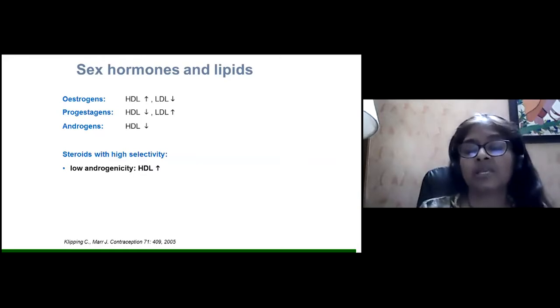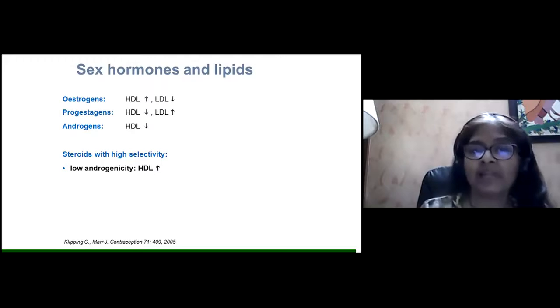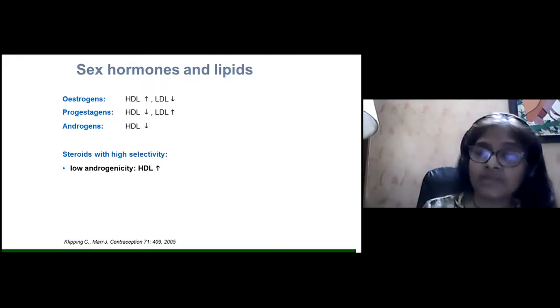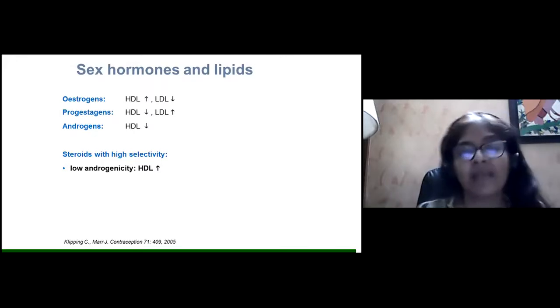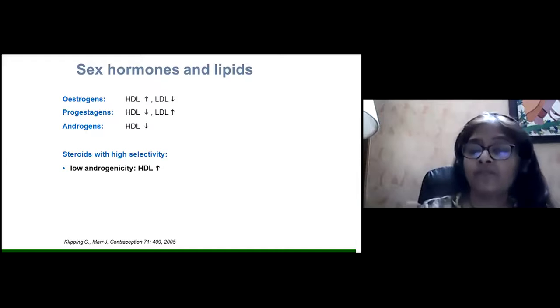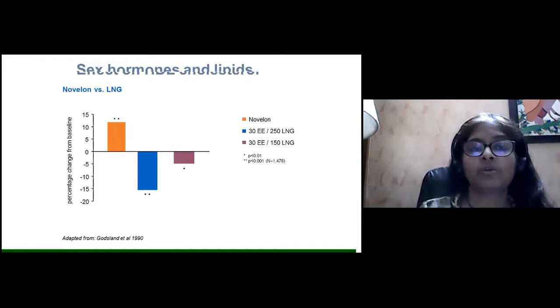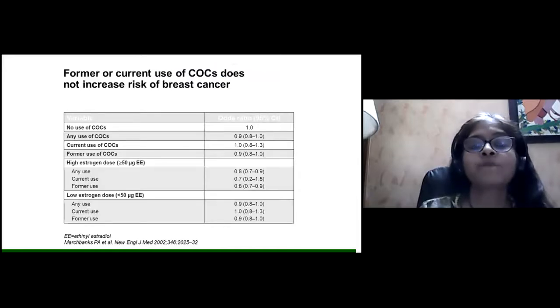Estrogen causes increased HDL and reduction in LDL. Progesterone has the reverse effect. It reduces the HDL and increases the LDL. Therefore, if we use a progesterone without any androgenic activity, or with very high selectivity, or with low androgenicity, we can have a good effect on the HDL cholesterol. Now, what about the increased risk of breast cancer?